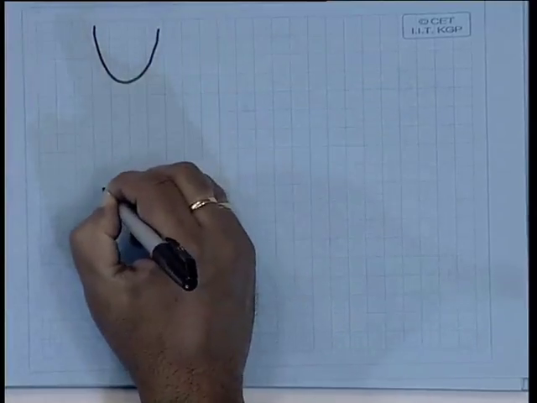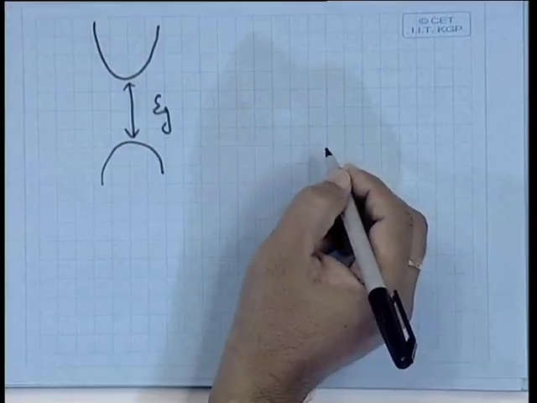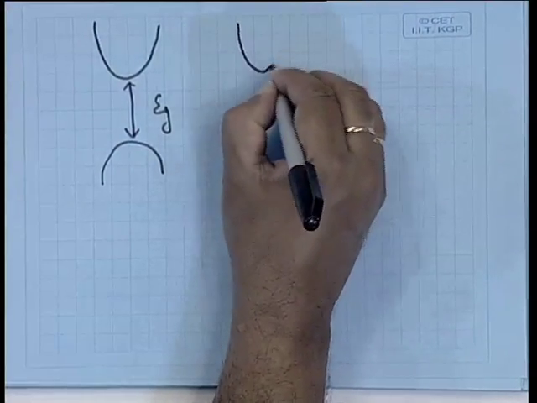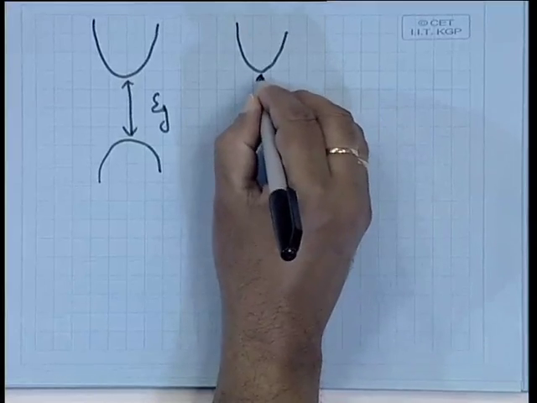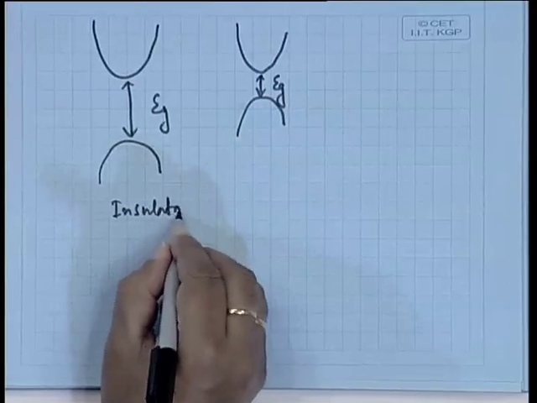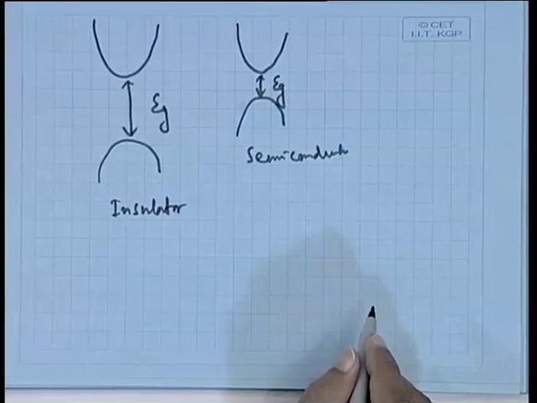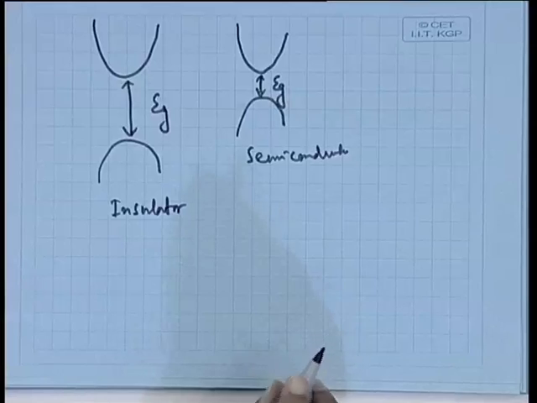So, let us quickly remember those things. This is the band gap, Eg, and this value is high for an insulator, and for a semiconductor it is very low. In a semiconductor, the carrier transport is governed by both electrons and holes, unlike in a metal where it is governed by only the electrons. There is no concept of hole in metals.